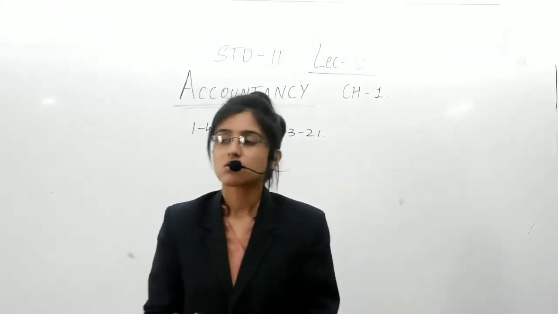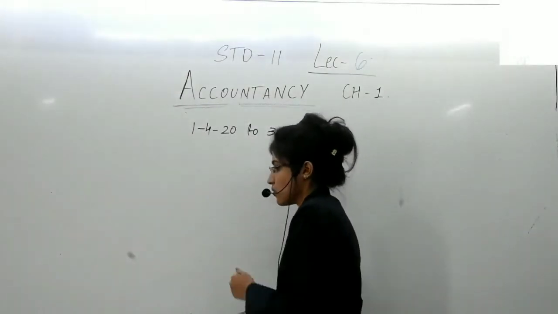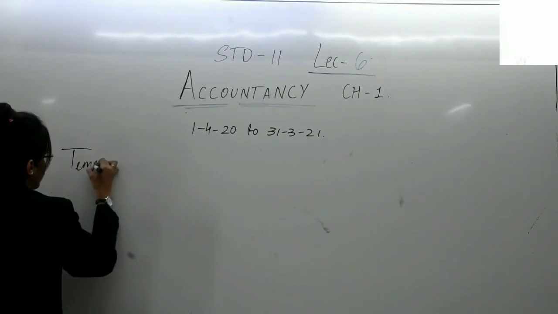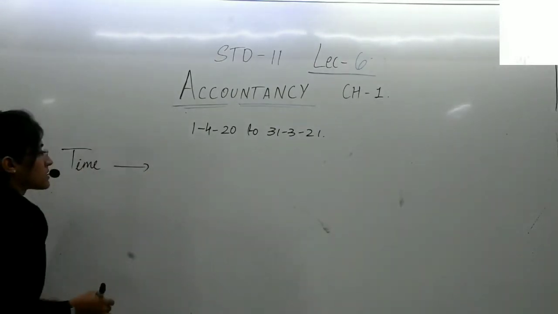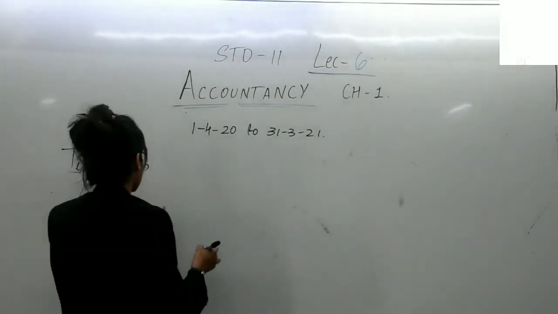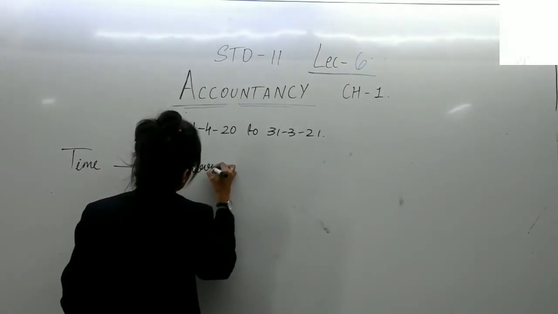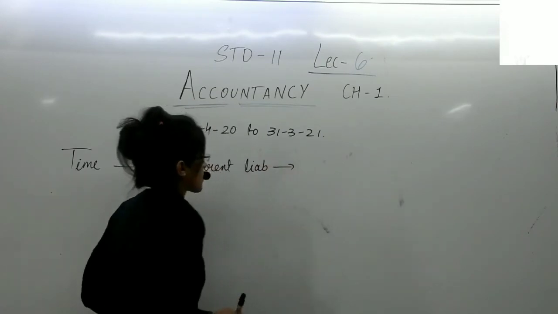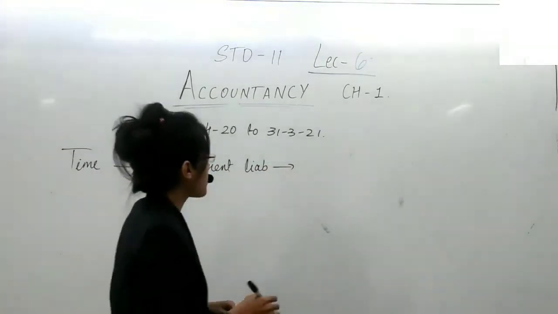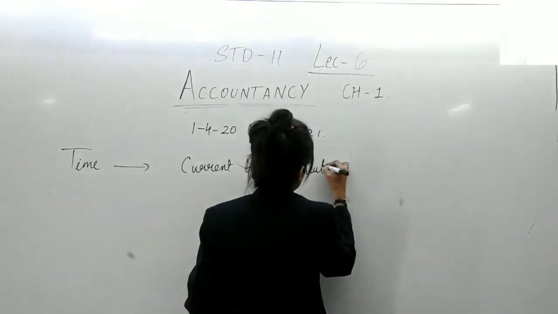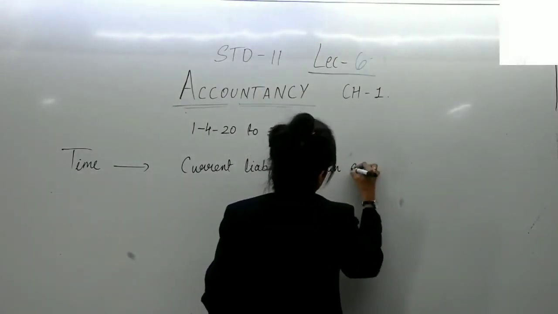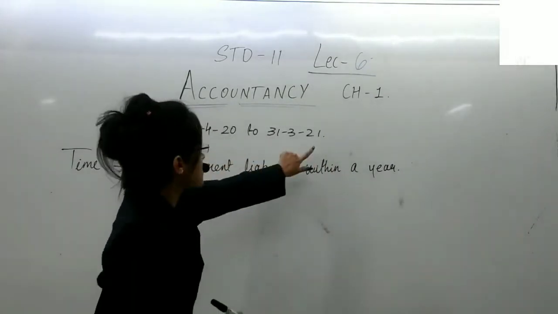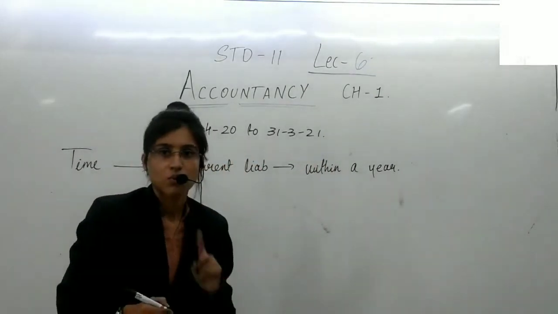So we are talking about liability right now on the basis of time. On the basis of time, the very first type is current liability, the amount payable within a year. Within the business year, 1 year.